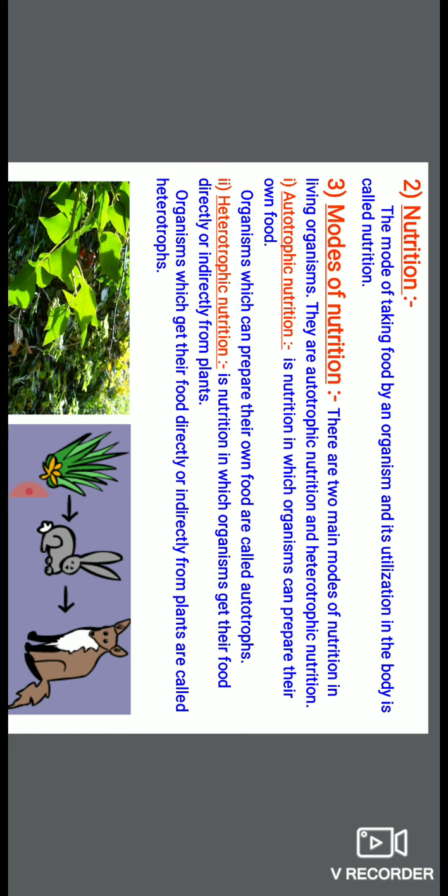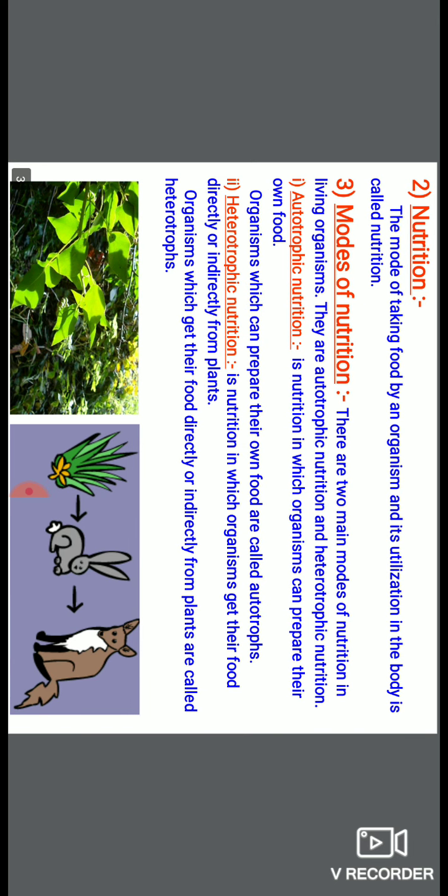अब अगर आप examples of modes of nutrition को discuss करें, it means autotrophic nutrition is present mainly in green plants. Autotrophic nutrition is present mainly in green plants, and heterotrophic nutrition is present in you people, in us. In human beings, the mode of nutrition is heterotrophic, and in other animals also the mode of nutrition is heterotrophic. Now some students will ask, ma'am, we cook our own food, then are we autotrophs or heterotrophs?